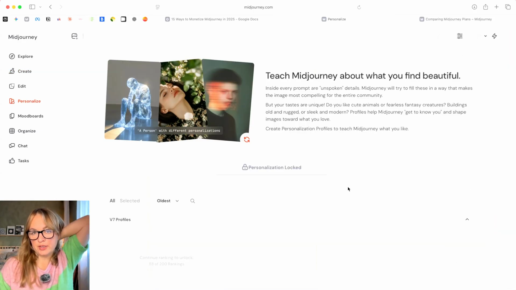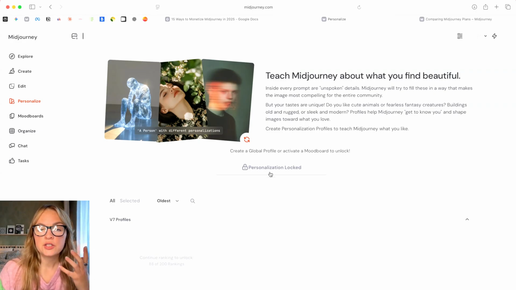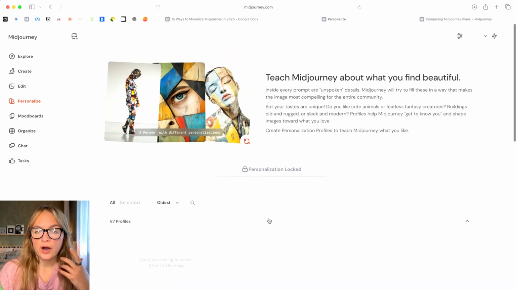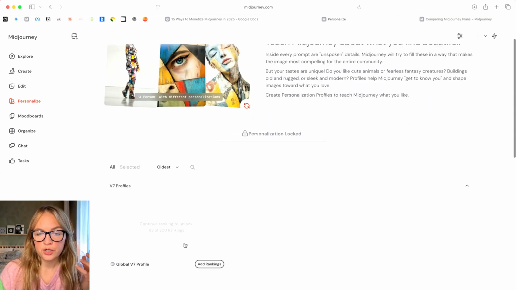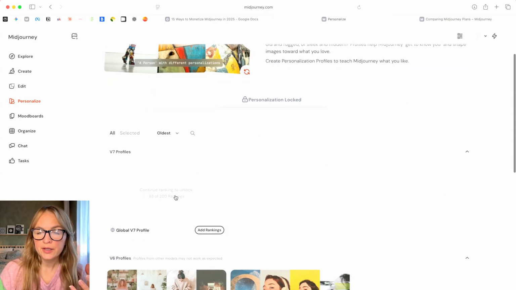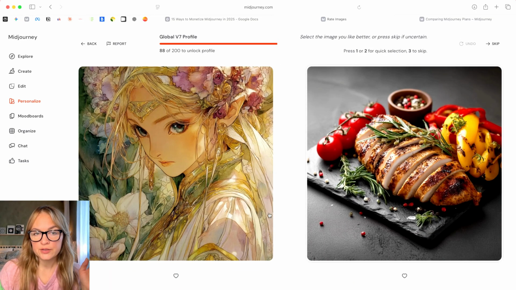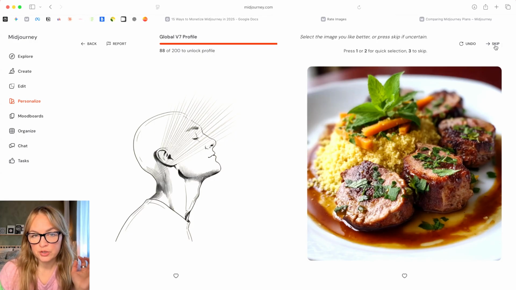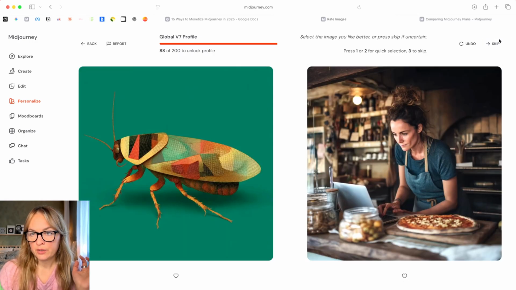What I want to show you is personalization. One of the most amazing ways to create aesthetics that are uniquely yours is to create your personalization profile. I have done this for the previous version, V6 of Midjourney. The way it works is that you rank images that you like, and the algorithm saves them and understands that this is the type of aesthetics you like. So how it looks is, for example, you have two options. You can press which ones you like, or if you don't like them, you just skip, skip, skip. So for example, I would like this one. I don't like any of those.